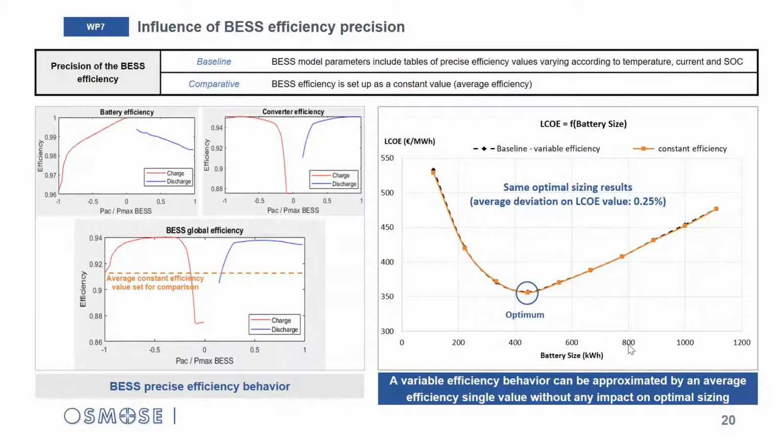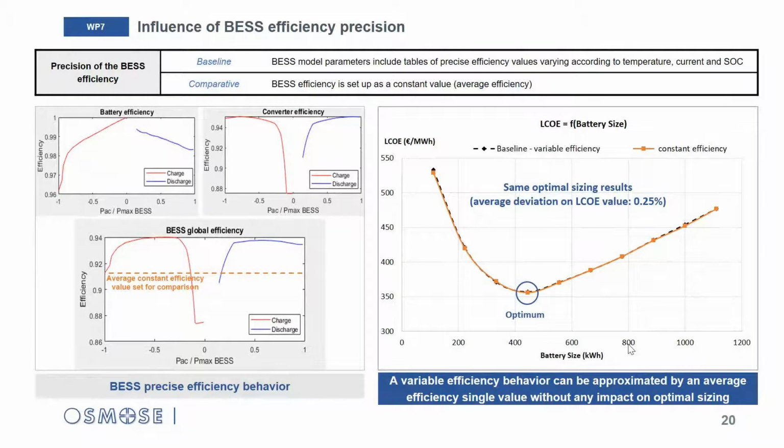But modeling such a variable efficiency behavior requires, one, to have very detailed data about the BSS, and two, to develop complex BSS models. So it would be much easier if we could compute the optimal size just by setting up a constant efficiency value for the BSS corresponding to the average efficiency.